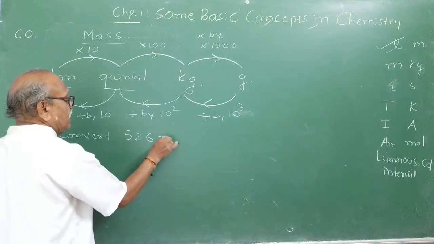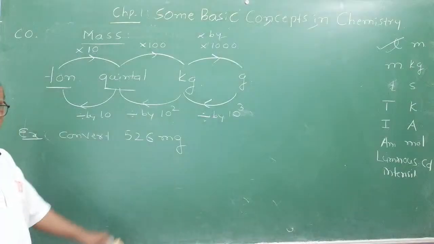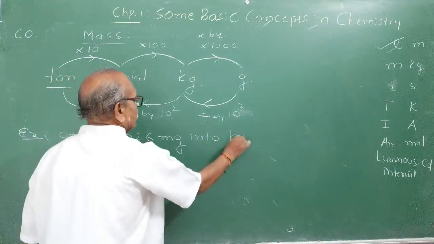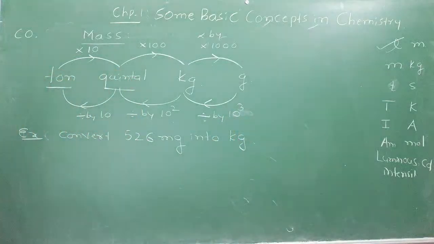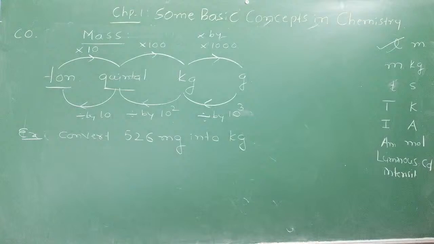526 milligram, mg, milligram into kg. 526 milligram into kg. Take some 1 or 2 minutes. Try to convert.